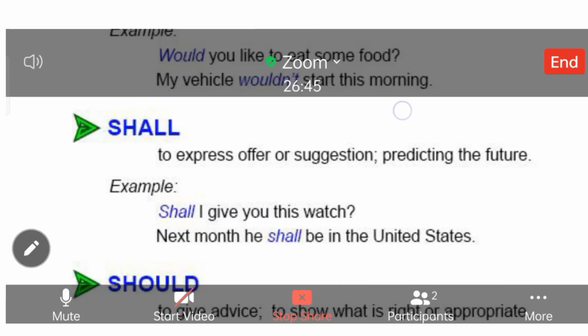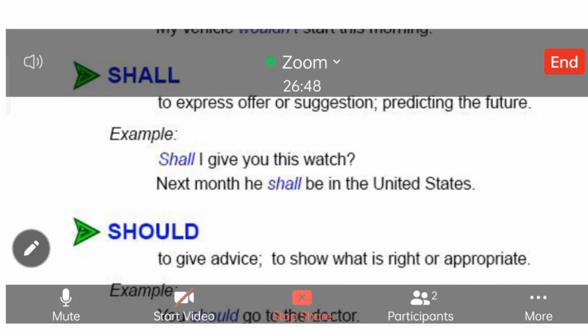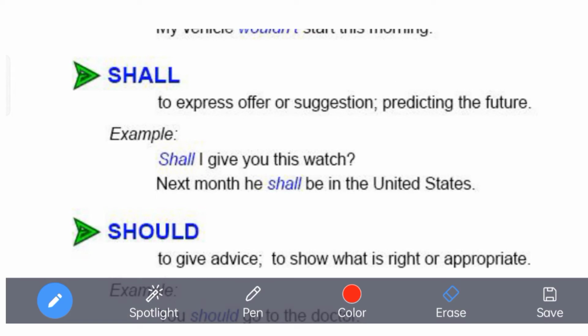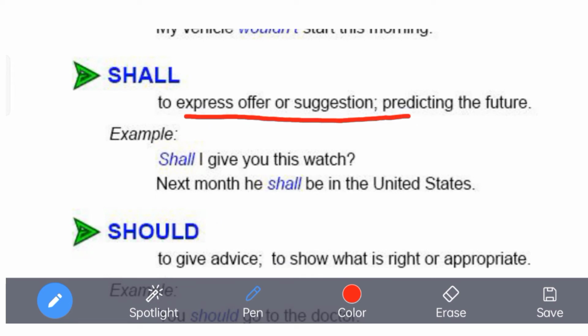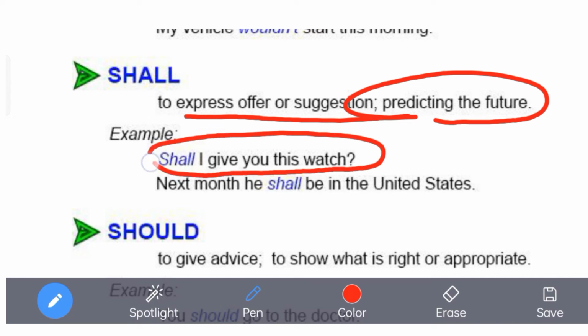And then comes shall. We say shall to express or to offer a suggestion, and for predicting the future. So, shall I give you this watch? In that case, I'm giving somebody a suggestion or an offer.